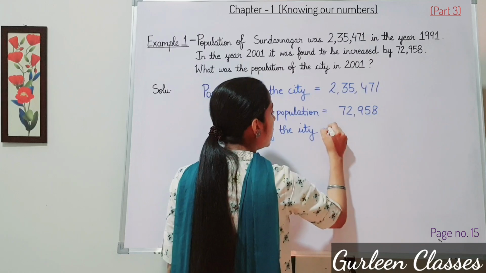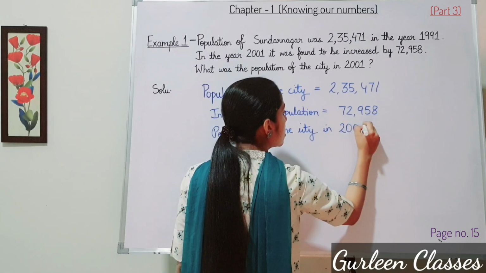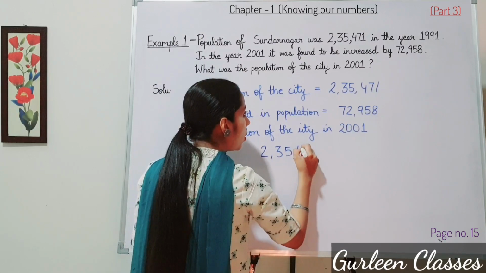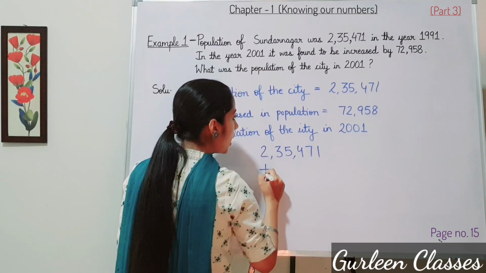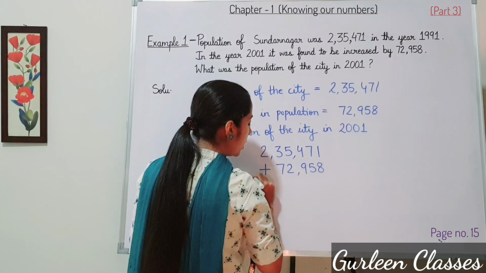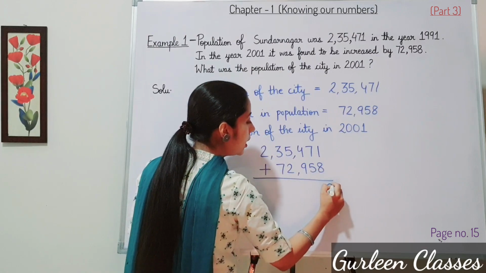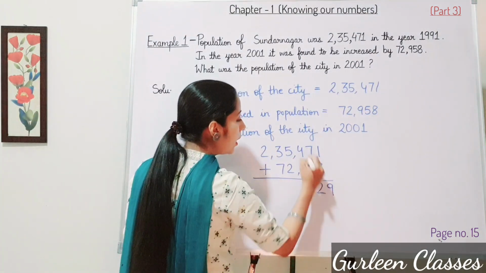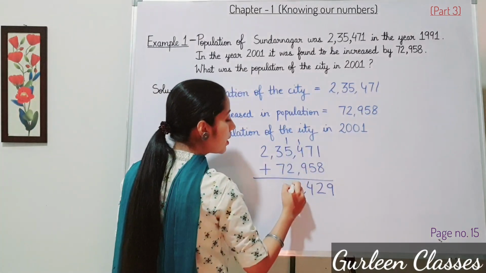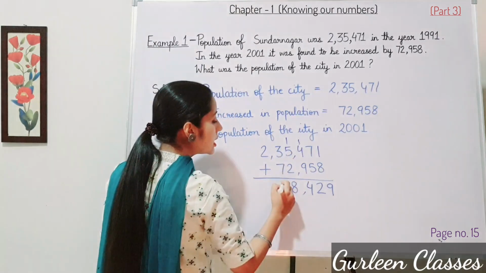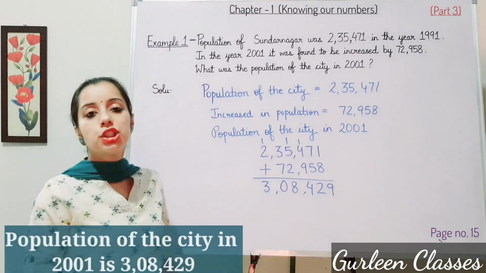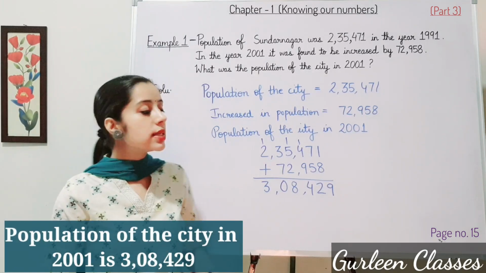Now write population of the city in 2001. So now we will add 2,35,471 plus 72,958. Let us add: 1 plus 8, 9. 7 plus 5, 12. 9 plus 1, 10, plus 4, 14. 5 plus 1, 6, plus 2, 8. 7 plus 3, 10. 2 plus 1, 3. So population of the city in 2001 is